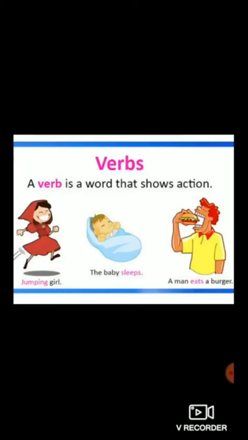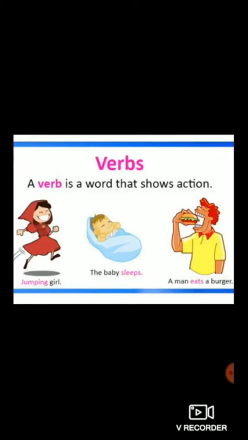You can see on your screen these three examples. Another example is given in this picture. The baby sleeps. So sleeps is also an action. Action is going on, so it is known as a verb. A man eats a burger.